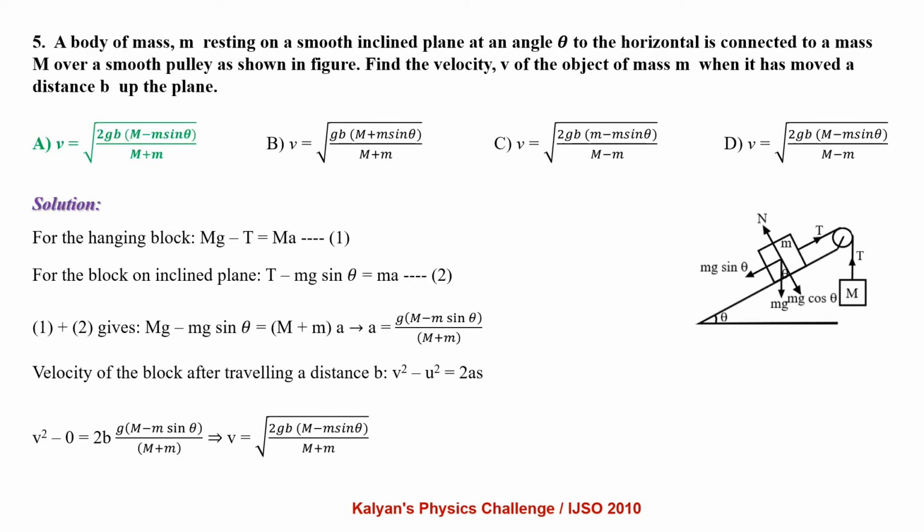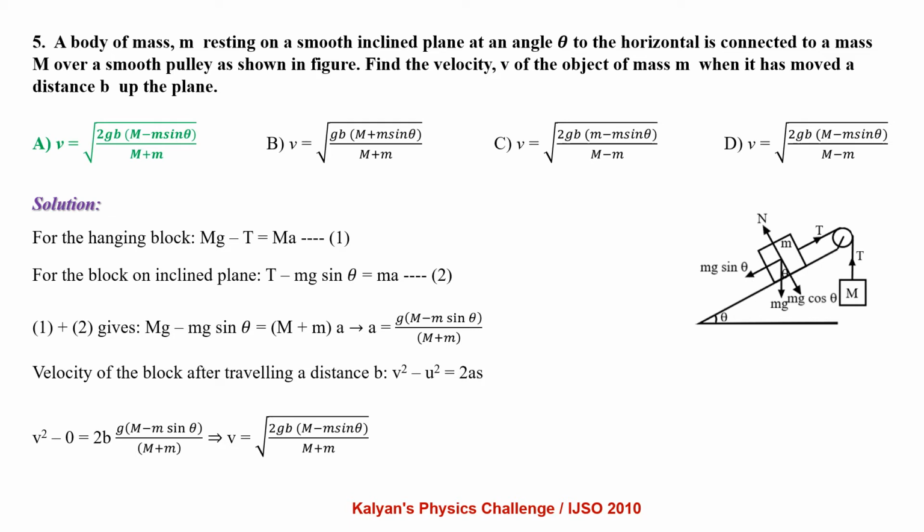A body of mass m resting on a smooth inclined plane at an angle theta to the horizontal is connected to a mass M over a smooth pulley as shown in the figure. Find the velocity v of the object of mass m when it has moved through a distance b up the plane. For the hanging block, we can write Mg minus T equals Ma. For the block on the inclined plane, we can write T minus mg sin theta equals ma.